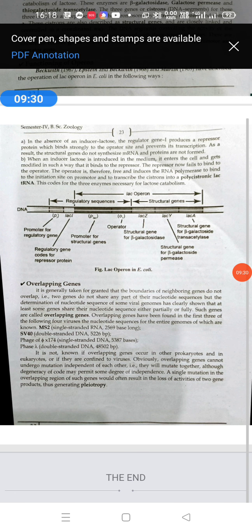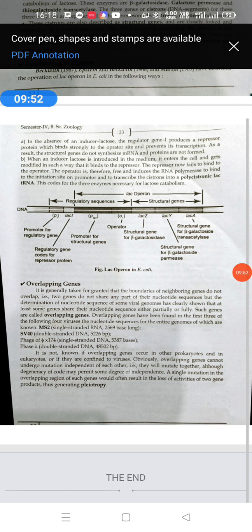It is not known if overlapping genes occur in other prokaryotes and in eukaryotes, but they are confirmed in some viruses. Obviously overlapping genes cannot mutate independently. Mutation means sudden accidental inheritable changes in the genotype of an organism.